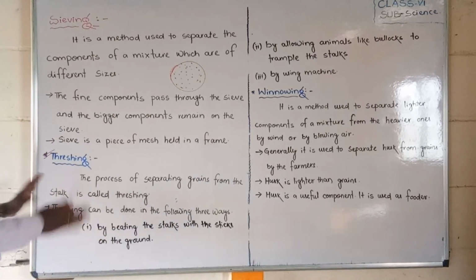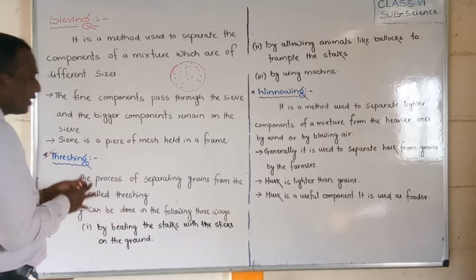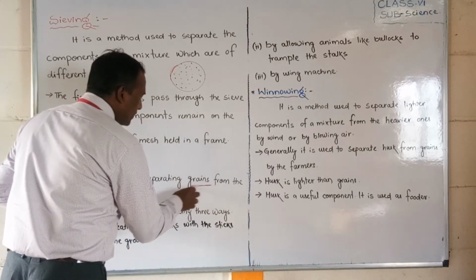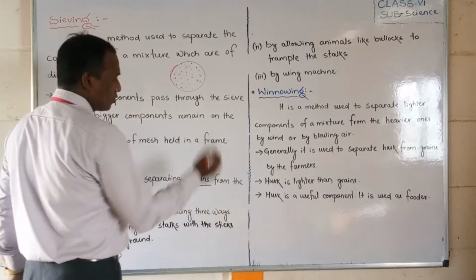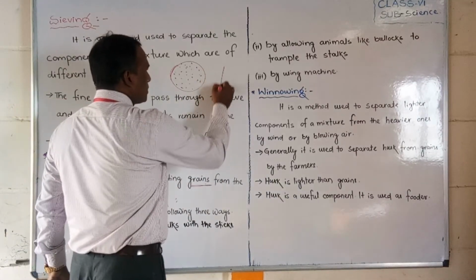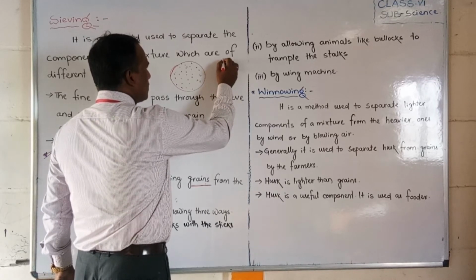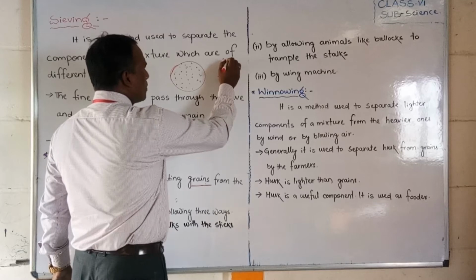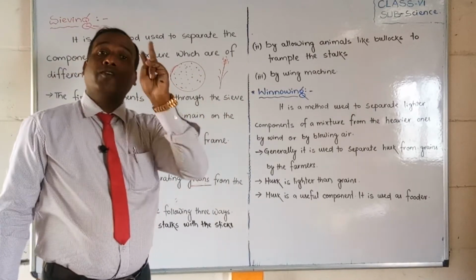First, in three ways we can do threshing, meaning we can detach the grain. This grain we can separate from its stack. That means stacks are there, students. I will show that here. Suppose like this stacks are there, students. But here the grains are there. So we have to remove this grain. Whenever we remove this grain, we can do it in three ways.